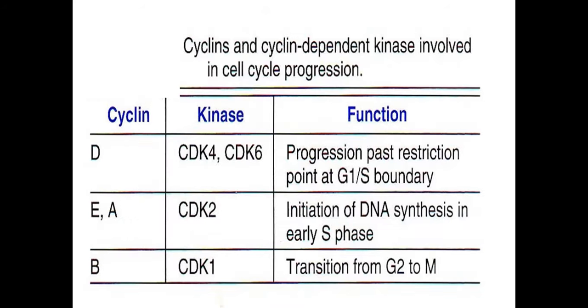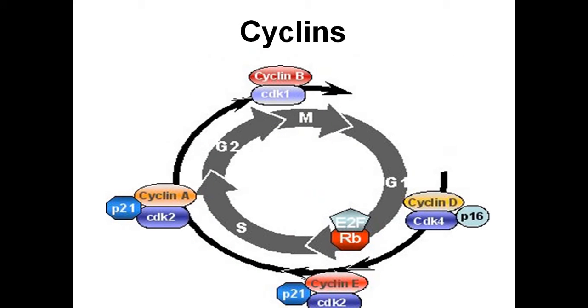Now cyclin E and cyclin A act through cyclin dependent kinase 2. The function of cyclin E and cyclin A is initiation of DNA synthesis in the early phase. So they initiate the process of DNA synthesis in the S phase.